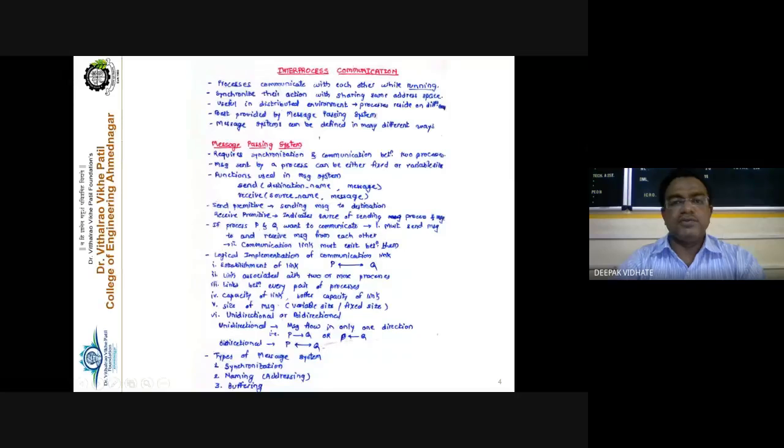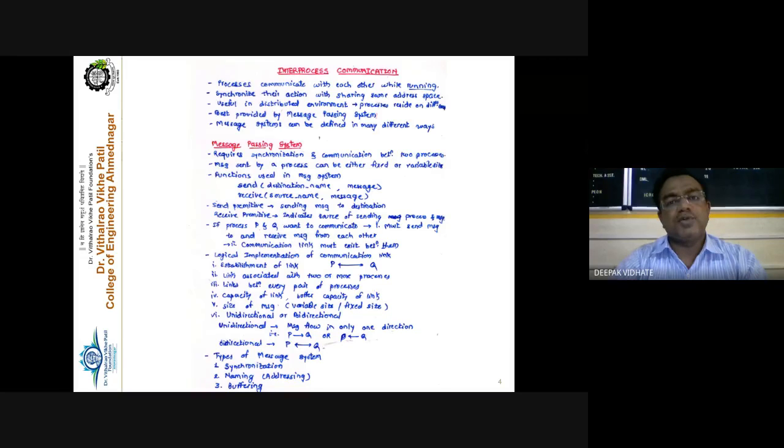For communication between the processes, two important factors are there. The first factor is that both processes, the sender and the receiver, must be ready to execute the send as well as the receive function, and there must be a link established between the two processes. That is called the communication link. It may be a unidirectional link or a bidirectional link, so that these two processes are able to communicate with each other. Getting my point or not? The link must be established before the start of the communication. If there is no link established, the processes cannot communicate with each other.